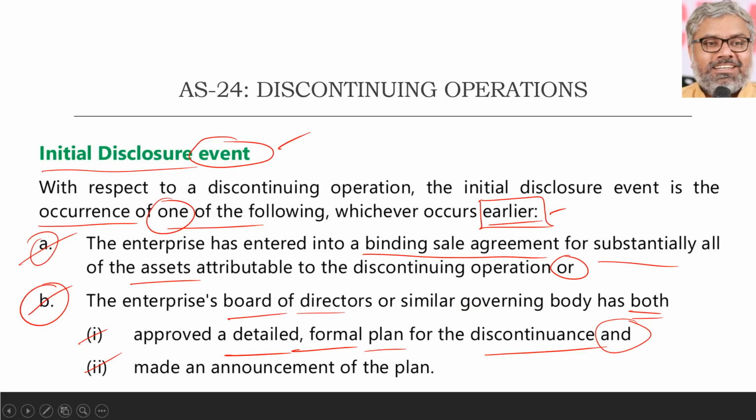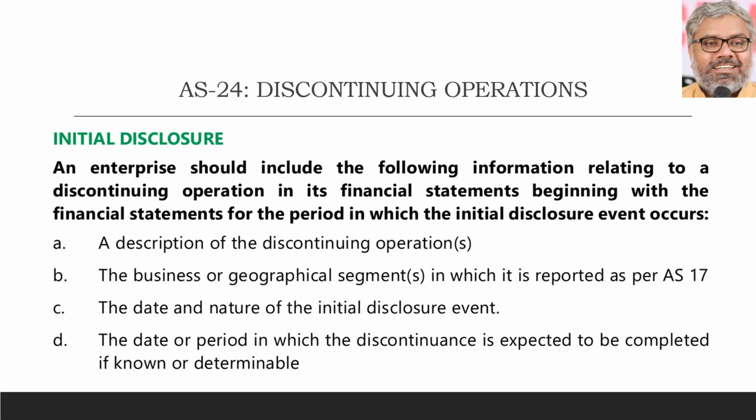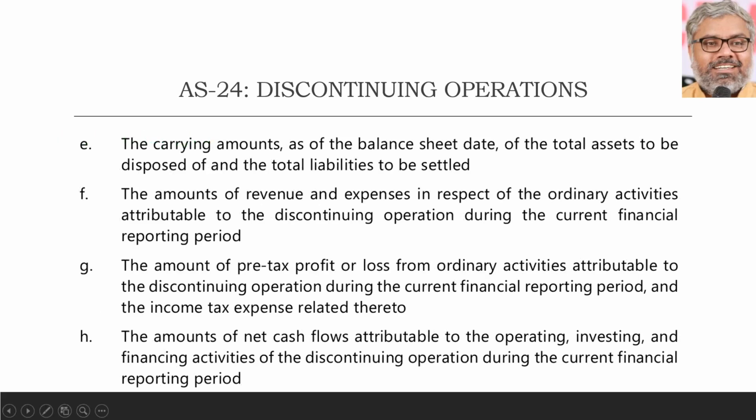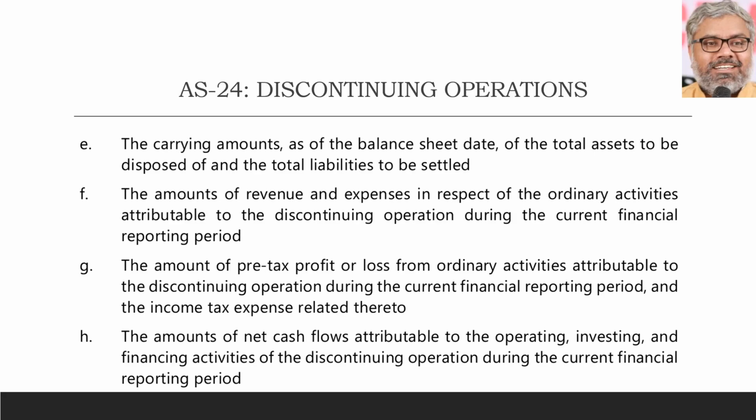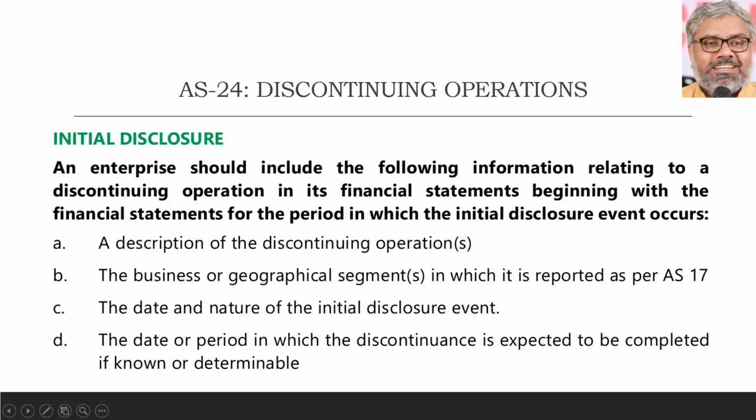Okay, the initial disclosure event happened. Then what disclosure has to be made? So many disclosures have to be made. And since this entire AS 24 is a disclosure standard, this could be one of the most important questions possible. Any of these things can be asked as theory questions. What are the disclosure requirements of AS 24? You don't have to write all of them. At least 4 or 5 of them, depending upon the number of marks, you should be able to write.